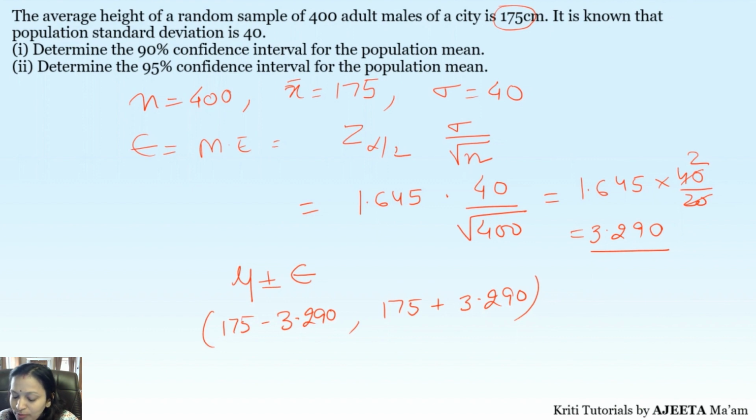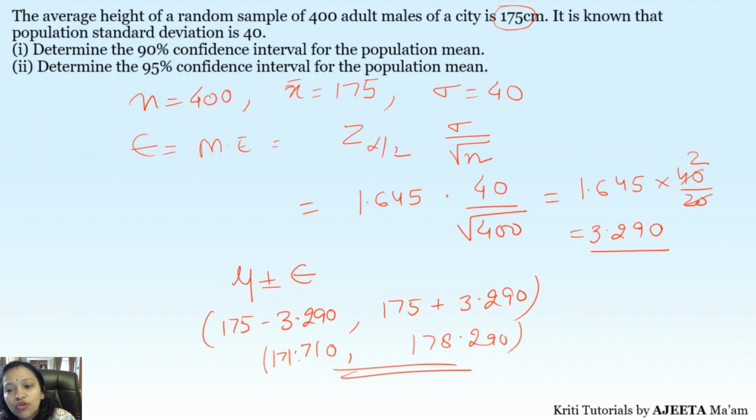Right? Between these two values, you are going to get the average height. So what will you get? On subtracting, we get this, right? So this is how we go on. Now we add up, so we get 178.290. So that will be your final answer.